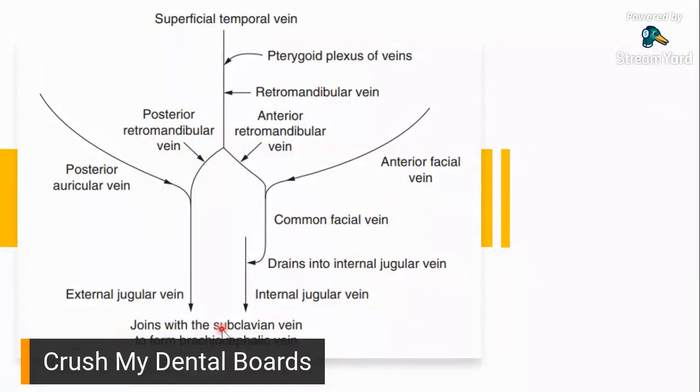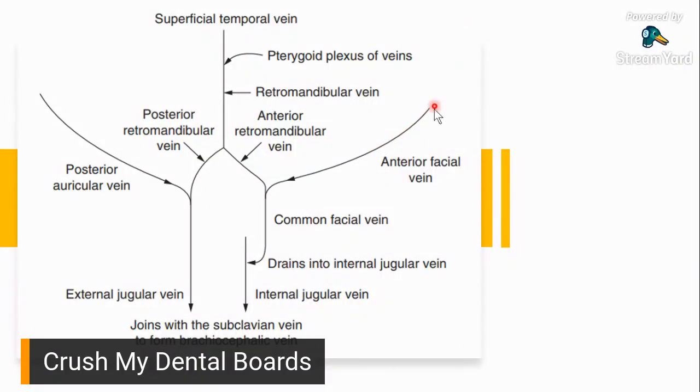And then eventually, you'd form your subclavian vein and your brachiocephalic vein, and then you'd end up at the superior vena cava. Okay. So this is a pretty simple diagram right here. What you can do as a review,